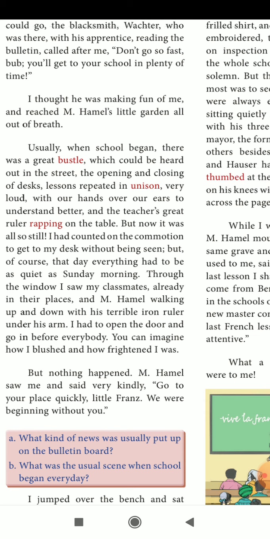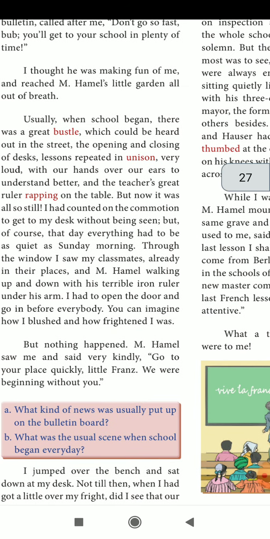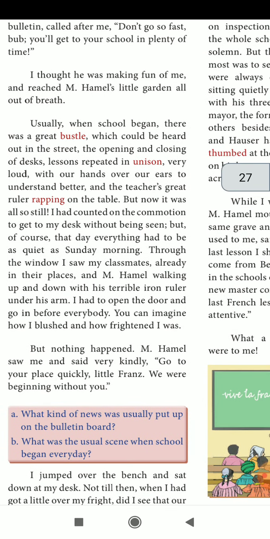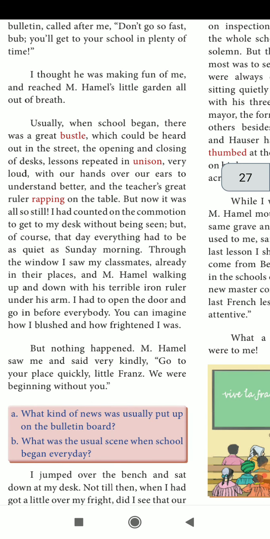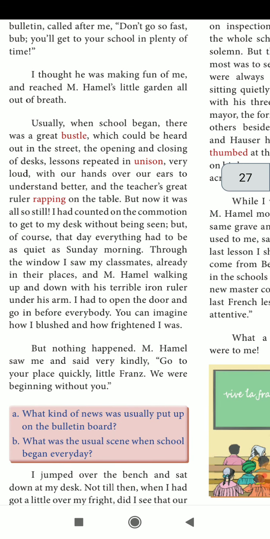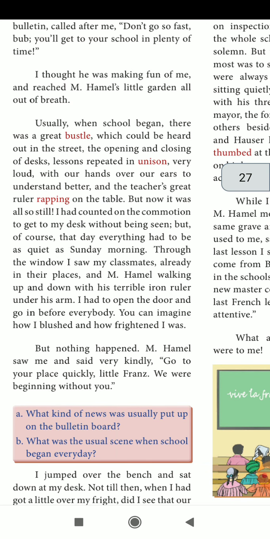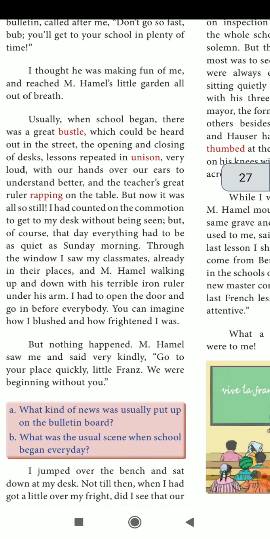I thought actually it was late for me to go. I was already going late. But he stopped me and told me don't go very fast. I didn't understand, like that he was telling. I thought he was making fun of me and reached Hamel's garden all out of breath. So I thought I was already late, so they are making fun of me, like that I thought, and I never minded whatever they say. I reached school, Hamel's little garden, the master's garden, all out of breath after I reached there.